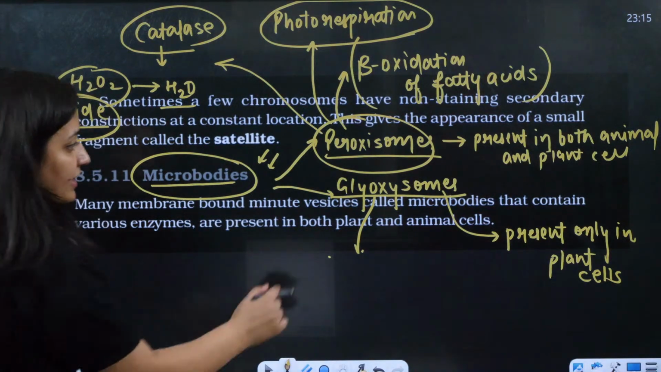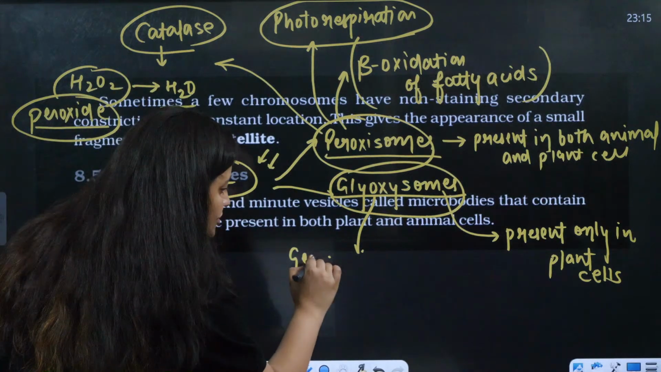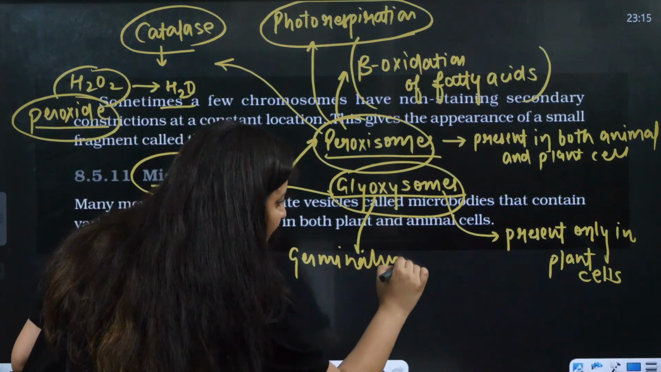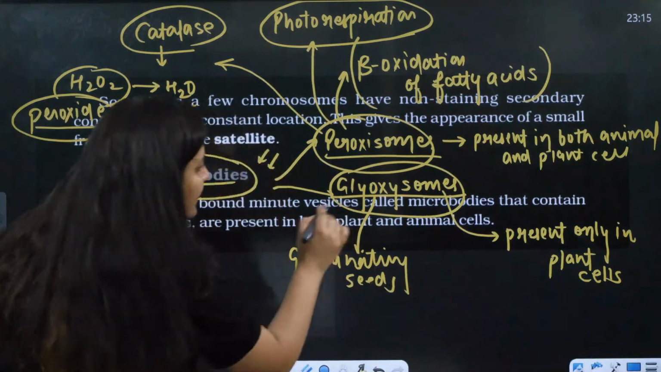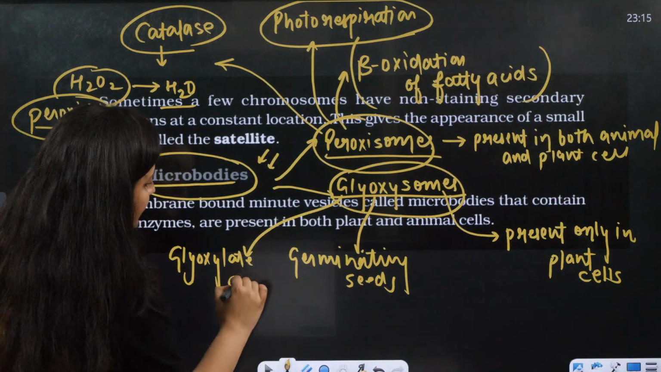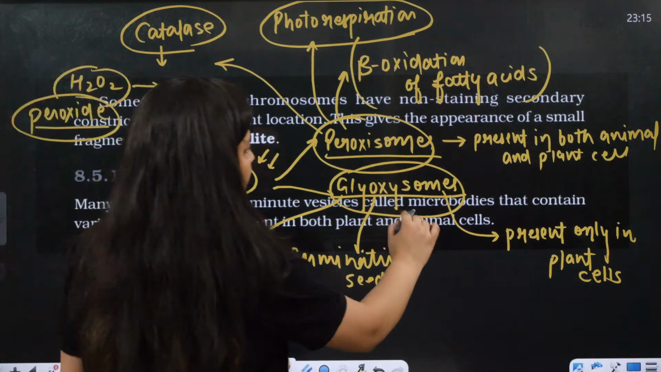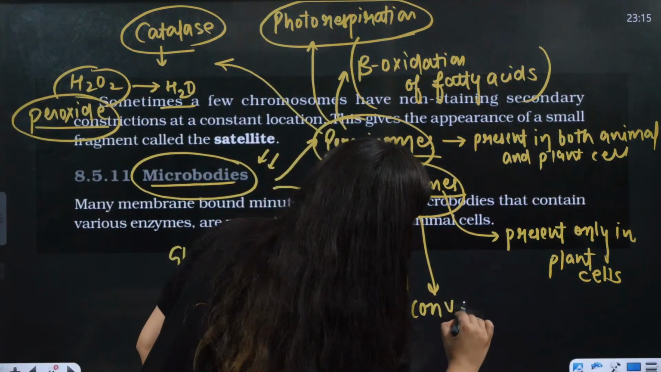Okay, bache. And when it comes to the glyoxysomes, as I said, they are present only in the plant cell. In the germinating seeds, you will find them, right? And moreover, the glyoxysomes play a role in the glyoxylate cycle. That's all. This is what you need to remember for these microbodies. So in fatty seeds, the glyoxysome will be present. So ultimately, glyoxysomes will convert fats into carbohydrates.